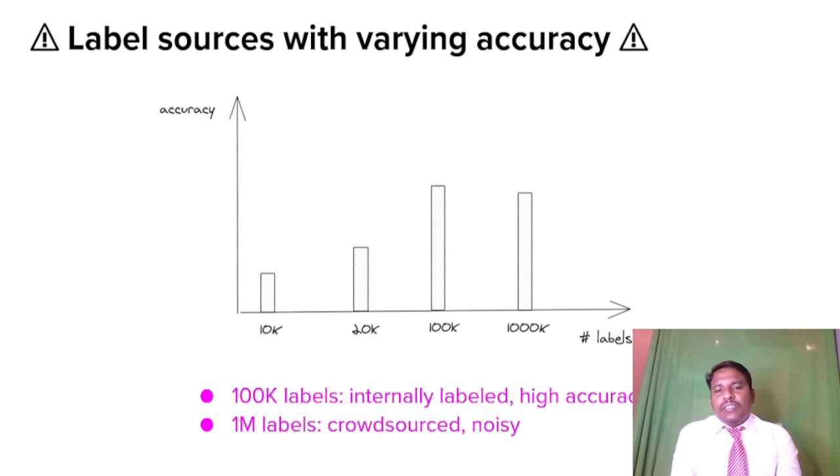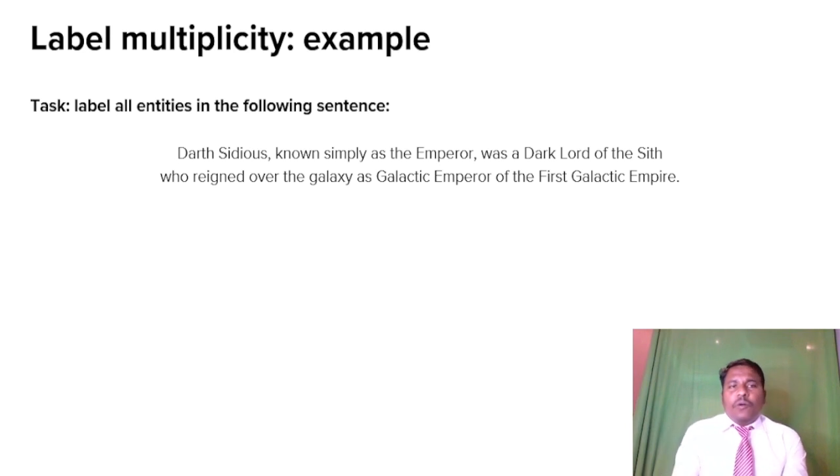So 100k labels, internally labeled and high accuracy. It's interesting. And then you see the 1 million labels, crowdsourced and noisy. So now the label multiplicity example. Let's see the example here for label multiplicity.